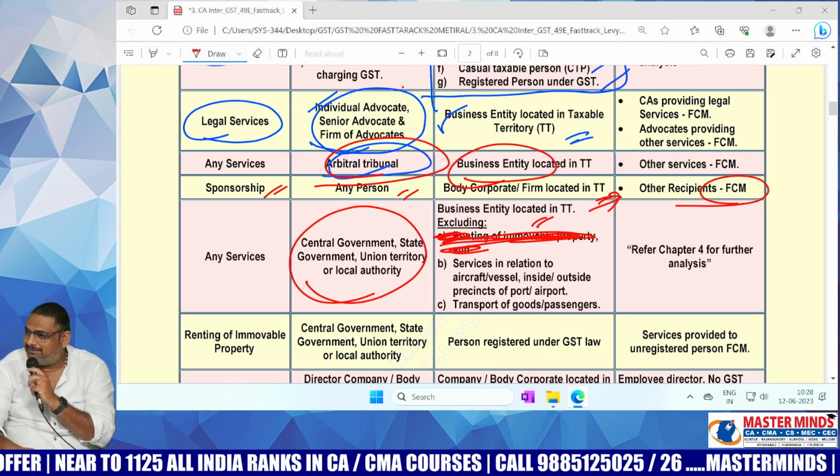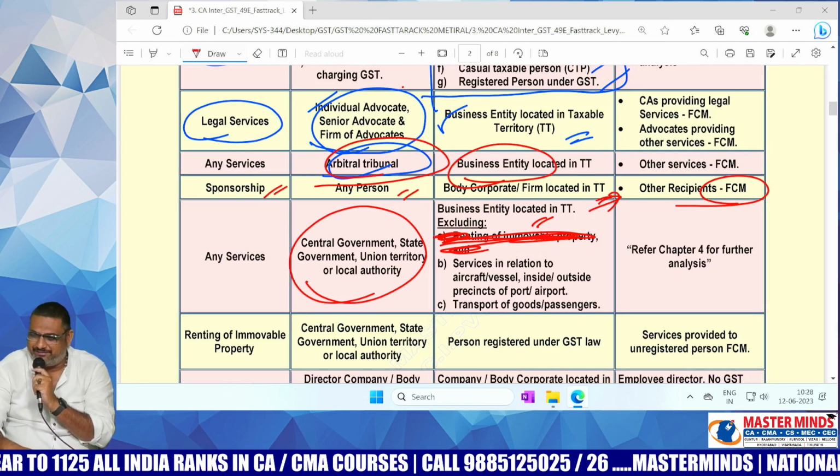Government grant. Grant is not a service.